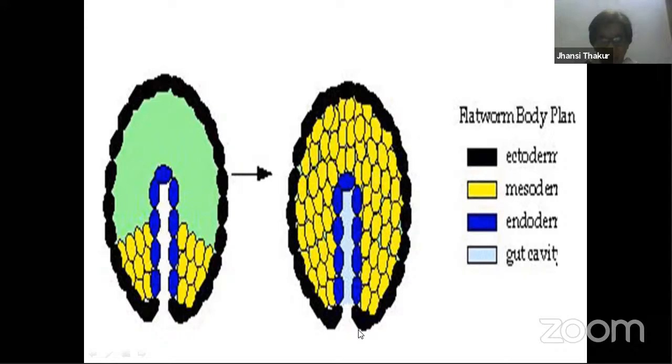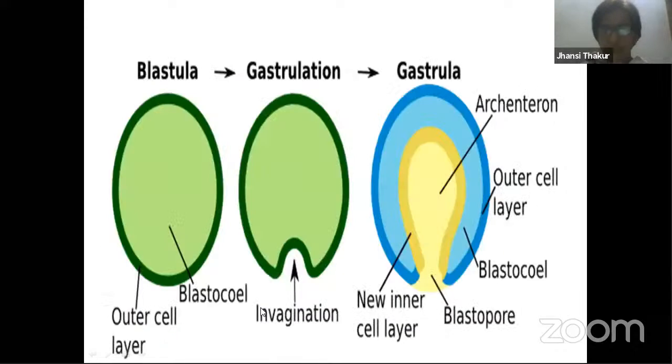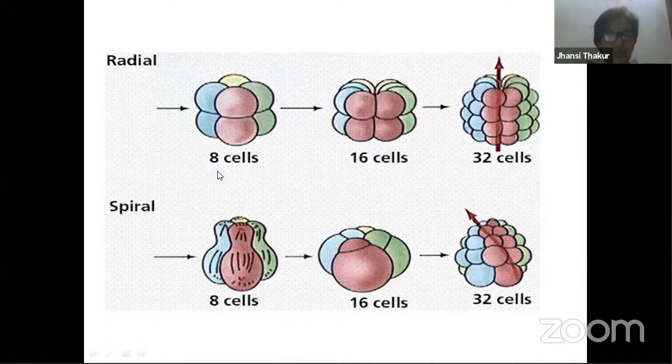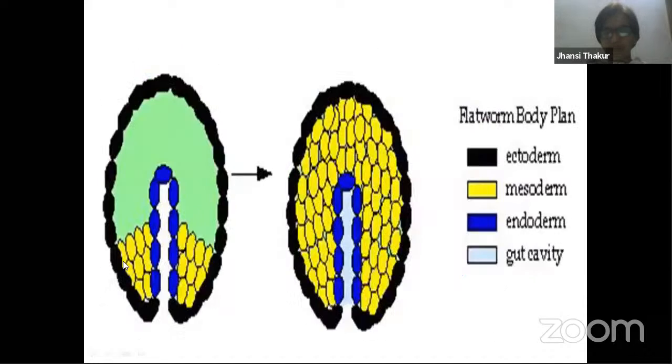Just now I mentioned to you about the blastopore and something called protostomes. If this blastopore becomes the mouth afterwards, then that condition is called protostome. Organisms where the blastopore becomes the mouth afterwards during development are called protostomes. And generally protostomes have spiral cleavage; spiral cleavage can be seen in them.